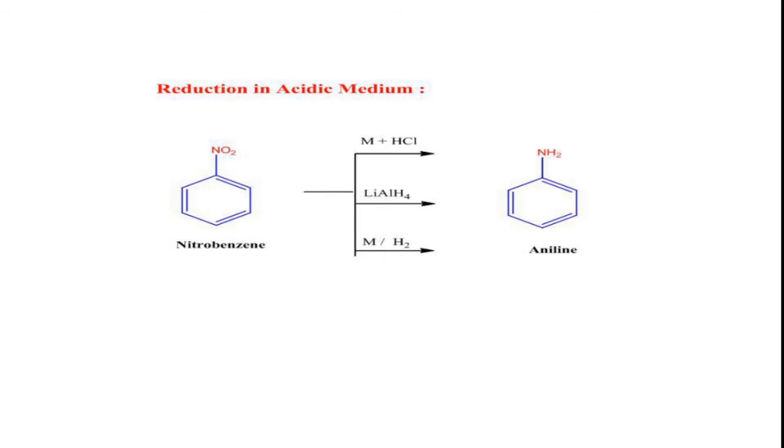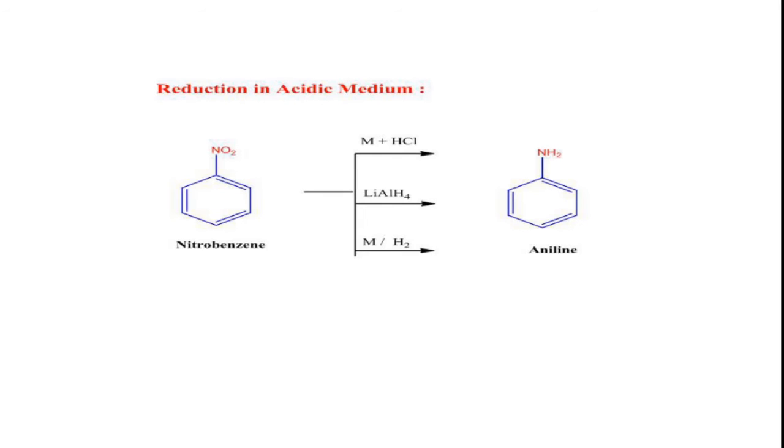Of course we will get aniline as a product even when we subject nitrobenzene to lithium aluminum hydride, or to a metal such as nickel, palladium, or platinum in the presence of hydrogen gas.